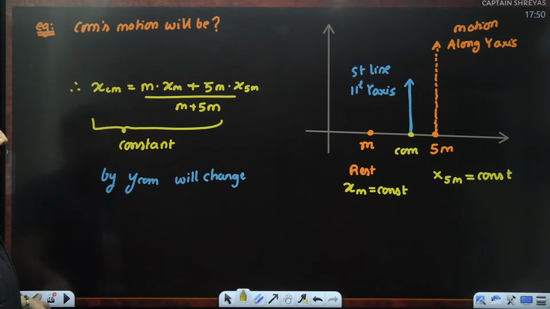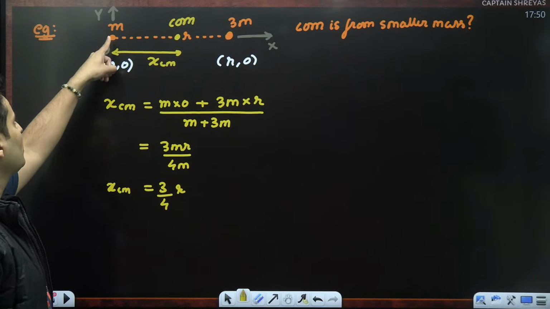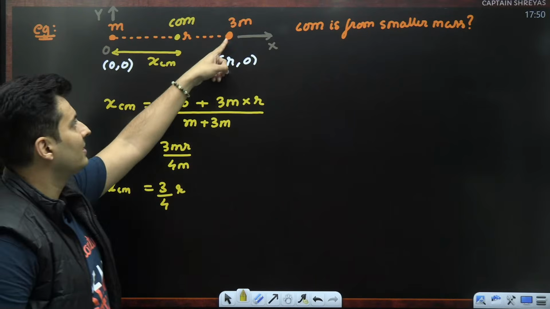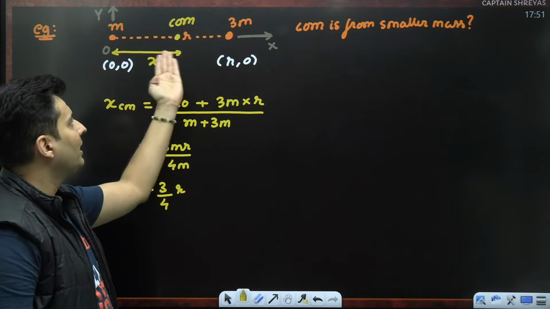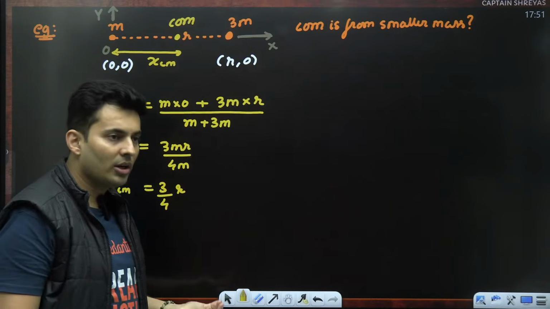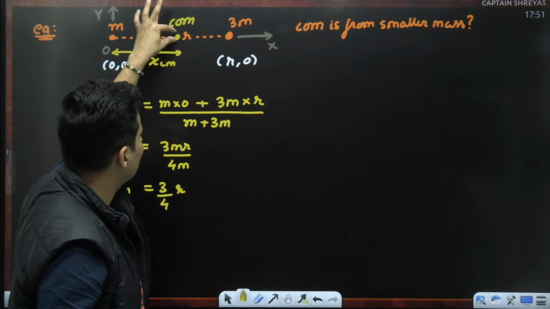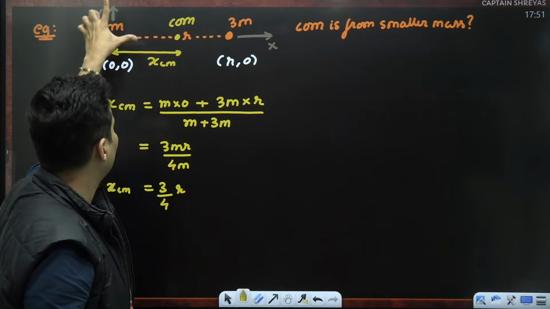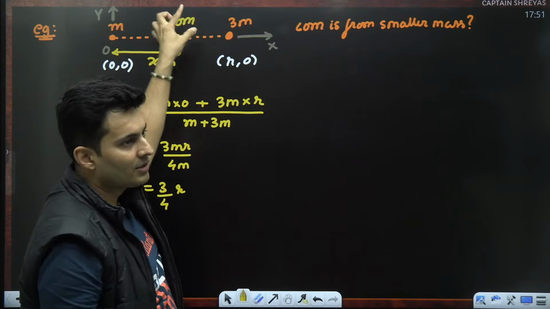Say for example, in this particular scenario, if I didn't choose this as the origin, if I choose this as the origin, then what will happen? The coordinate might come out to be negative. But does that mean the center of mass has shifted its location? No. The center of mass is there only where it is supposed to be. It's just that instead of keeping the origin here, I kept the origin here, so the coordinates have changed.